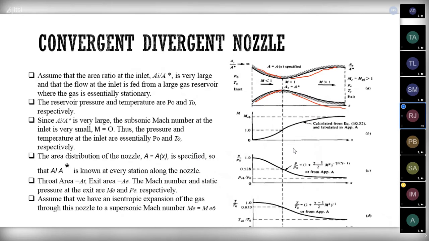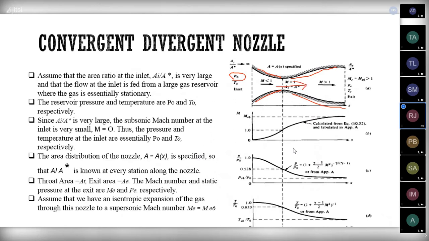Because of the pressure ratio difference only, flow will happen inside the nozzle. If the inlet pressure is high, greater than the exit pressure, the flow will be inside this nozzle.